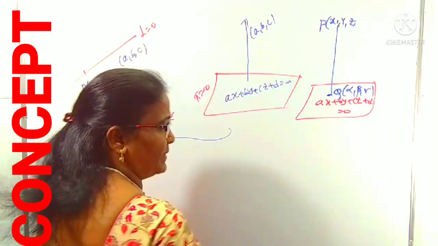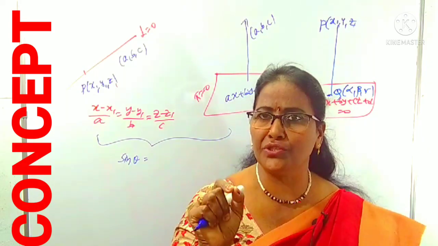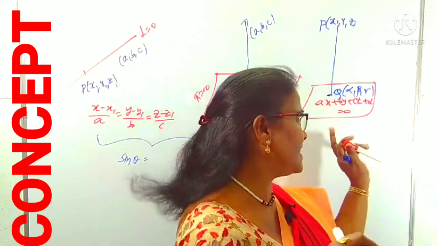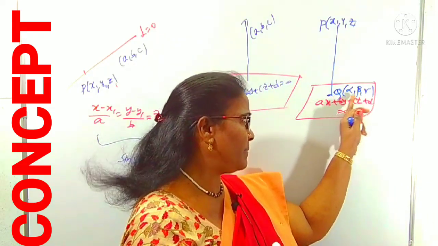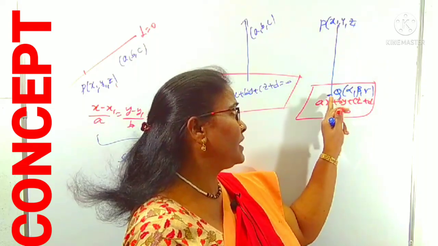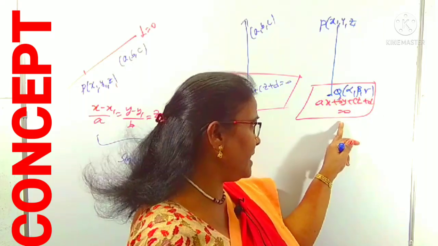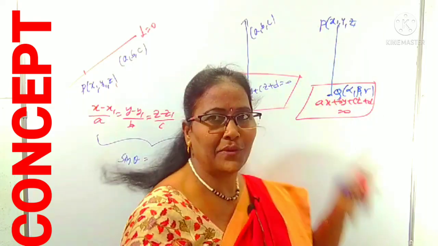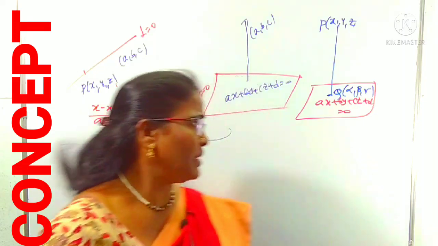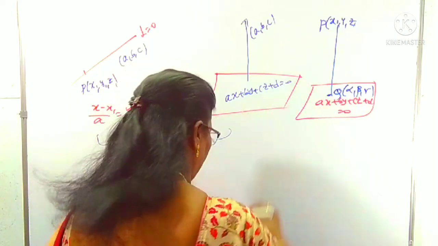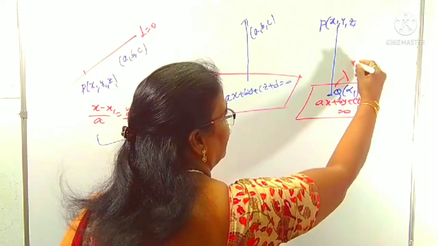I said to you normal is a perpendicular line. So for the foot of the perpendicular, I am using a shortcut method. Just understand the figure. Q, alpha, beta, gamma is the foot of the perpendicular from P on this plane, meaning alpha, beta, gamma lies in the plane, as well as PQ is normal to the plane, meaning perpendicular to the plane. This is the foot of the perpendicular case.